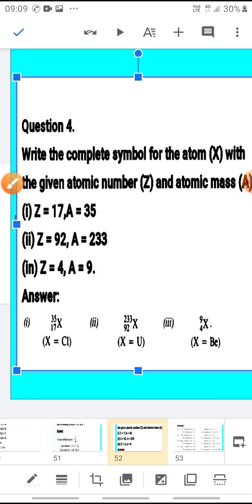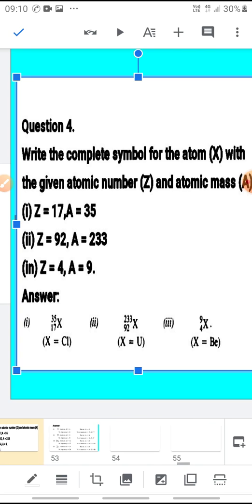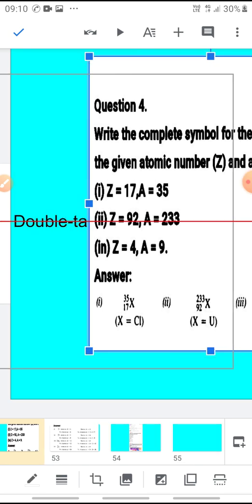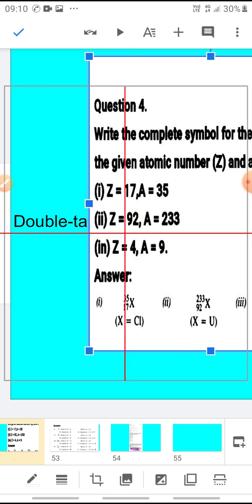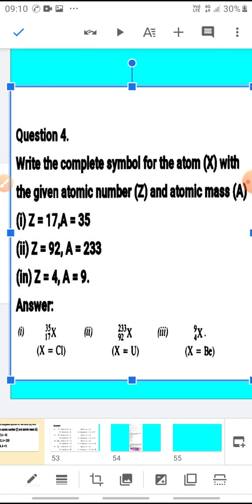Children, do write down these questions in your notebook and practice these questions also. Now, in the next presentation, we'll be moving forward to the next chapter, the third chapter, that is periodicity in properties, the chapter related to your periodic table.